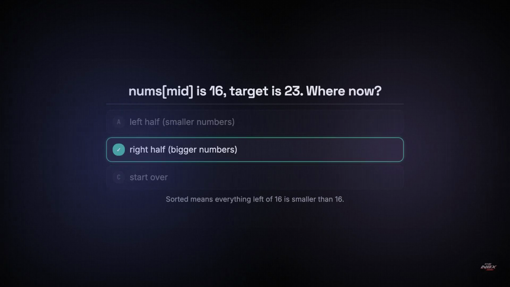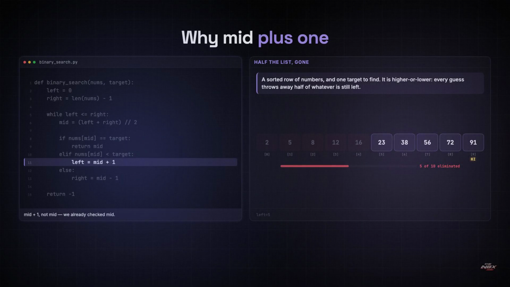Ready? The right half, because the list is sorted, so everything left of 16 is smaller than 16, and 16 was already too small. So left becomes mid plus 1, and that plus 1 is the first bug people write. Why not just mid, though? Because we've already checked position 4, and it wasn't our number, so including it again buys nothing, and worse, the range would stop shrinking and the loop would spin forever. Left moves to 5. And look what one guess did. Position 0 to 4 are gone, including the 16 we tested. Half the list, and we looked at one of them.